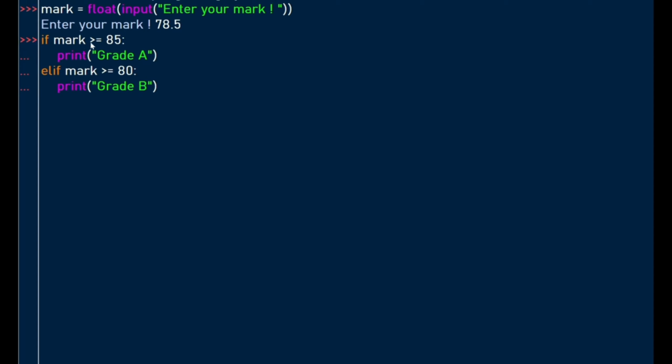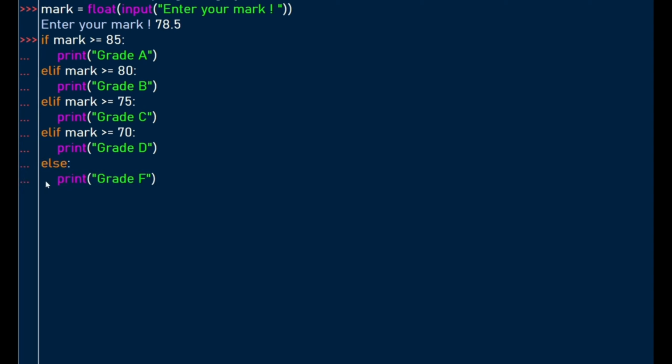If mark is equal to or greater than 85, we want to award grade A. Then else if mark is greater than or equal to 80, we want to award grade B. Let's add more else statements. Else if mark is greater than or equal to 75, we want to award grade C. Another statement, else if mark is greater than or equal to 70, we want to award a grade D. Then we include the else part when none of these conditions are met.